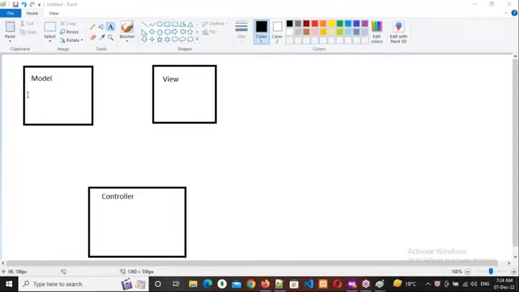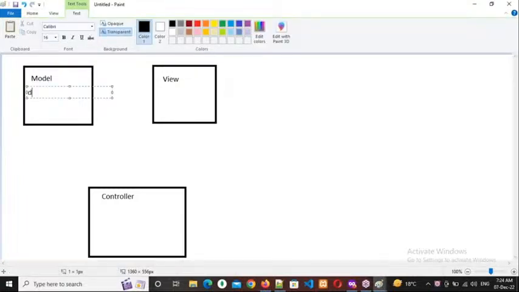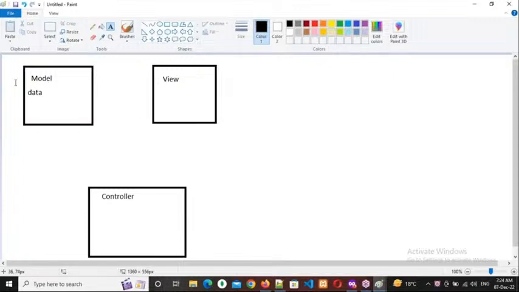Okay, right. So the model's purpose is connecting with the database and retrieving the data from the database. Data storage. That means dealing with data. Then what is the purpose of the view? The model's purpose is dealing with data.